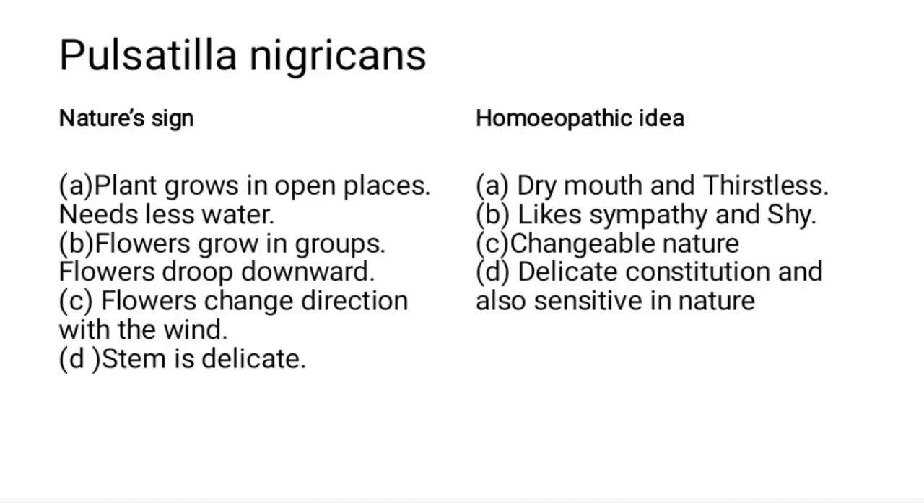That means they are not growing isolated; they are growing in groups. From this what we are getting is that the patient likes company, likes sympathy and is shy in nature. Flowers droop downward, that's why sympathetic. Flowers change direction with the wind. I said, that much delicate a flower it is, so it will swing with the wind. So the patient's character is also that much changeable.